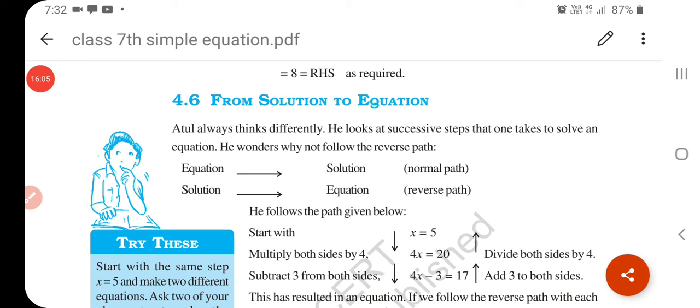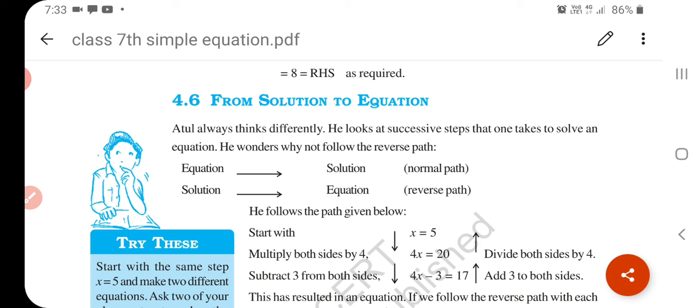Now, I think you understand what the transposing method is, from solving the equation. In all the three methods, we learned how to solve the equation. It means we have one equation and we have to solve it. But some boys, like Atul, think differently. He thinks, if I have a solution, then I can make an equation.